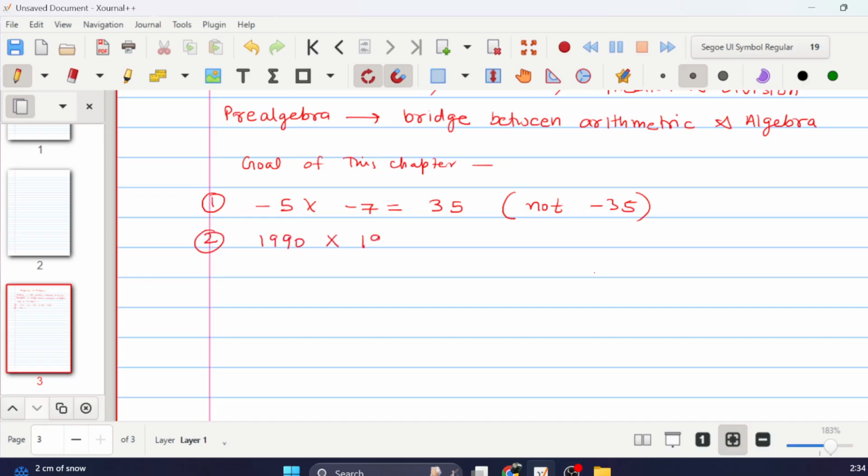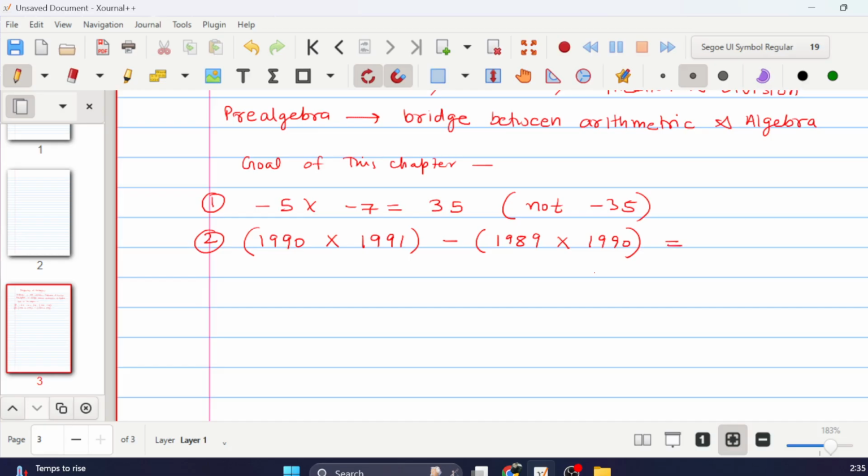So the second goal of this chapter is, these are some of the examples, but by the end of this chapter you should be able to answer these questions. Now if you look at this one, you will think that it will take so much time to solve. But the goal of this chapter is that you should be able to do this question in your head, or with one or a few steps, very quickly.